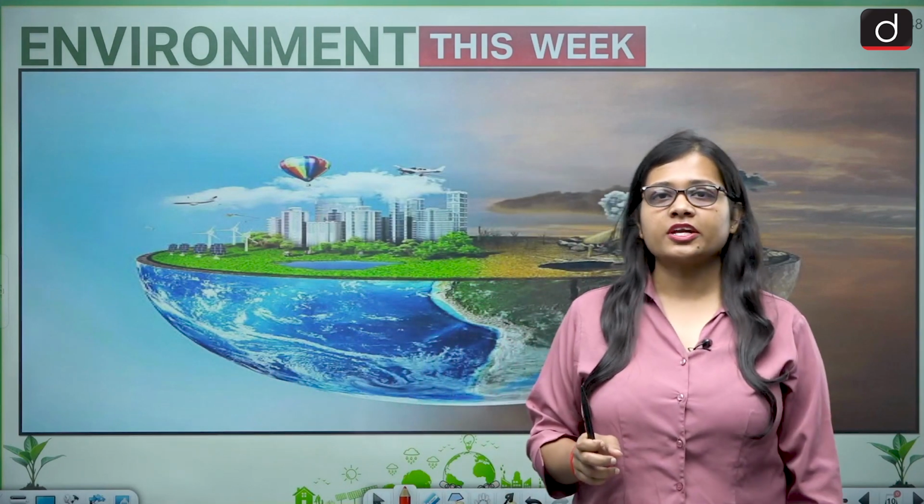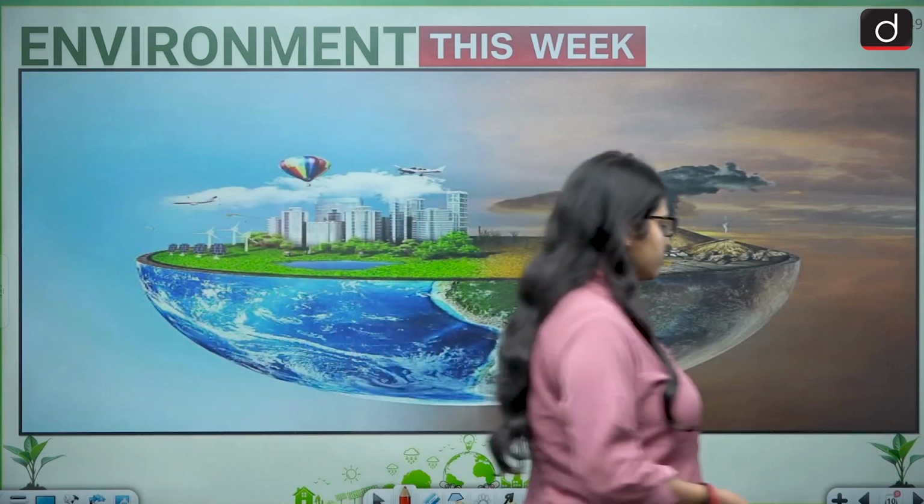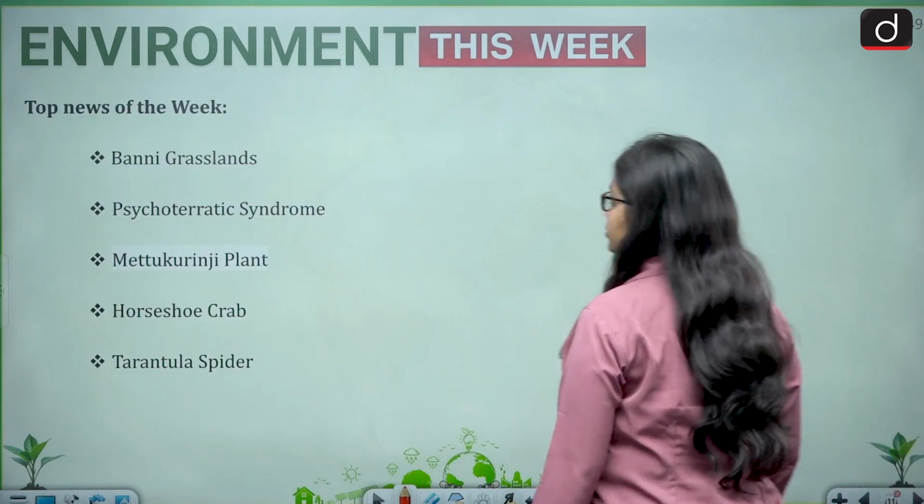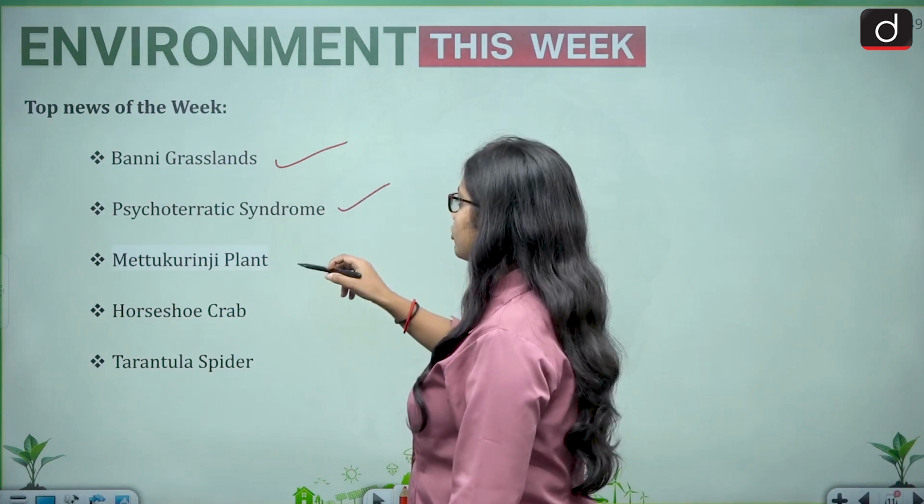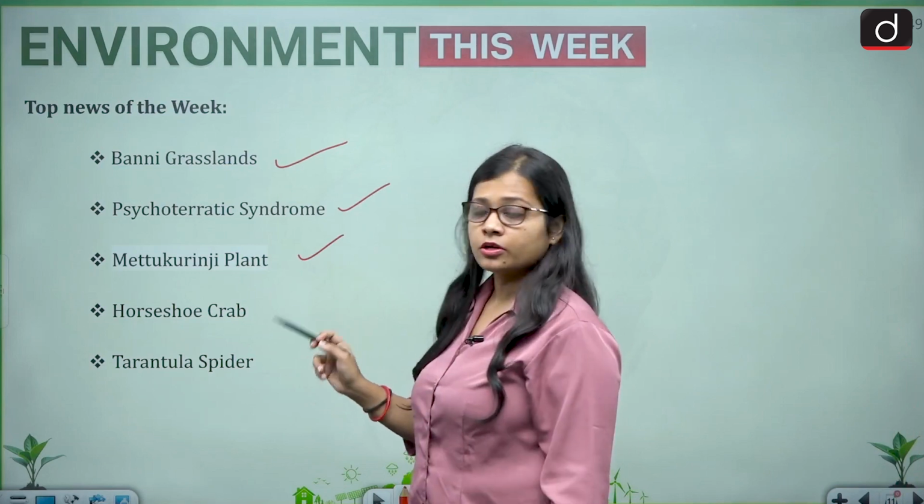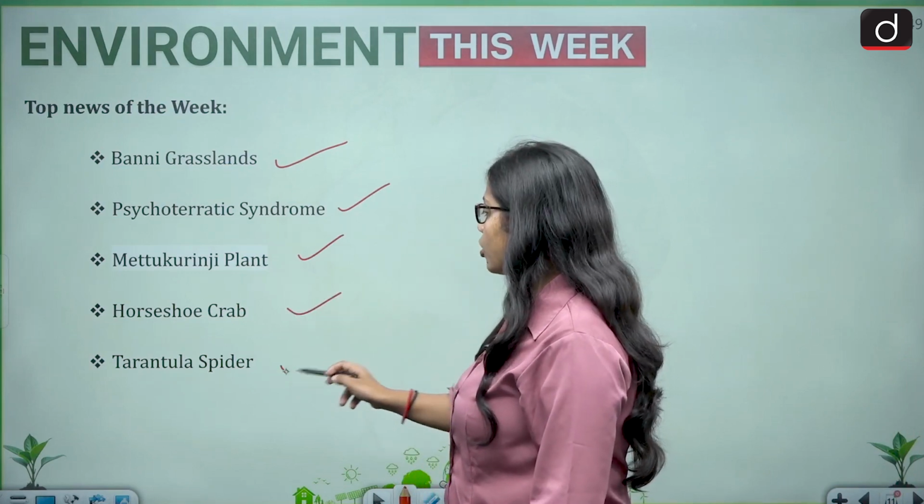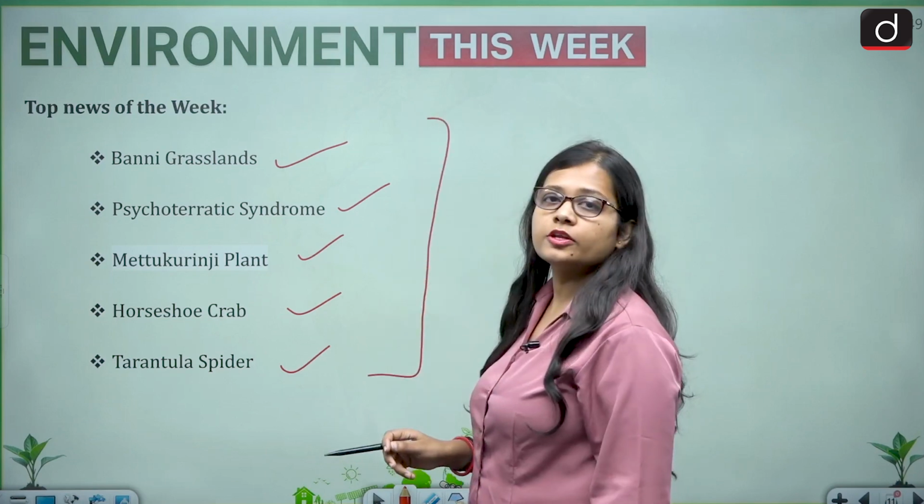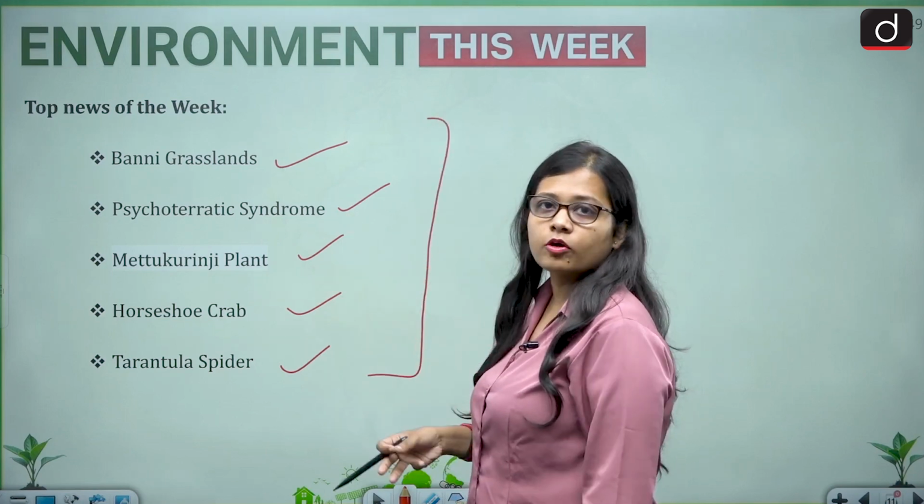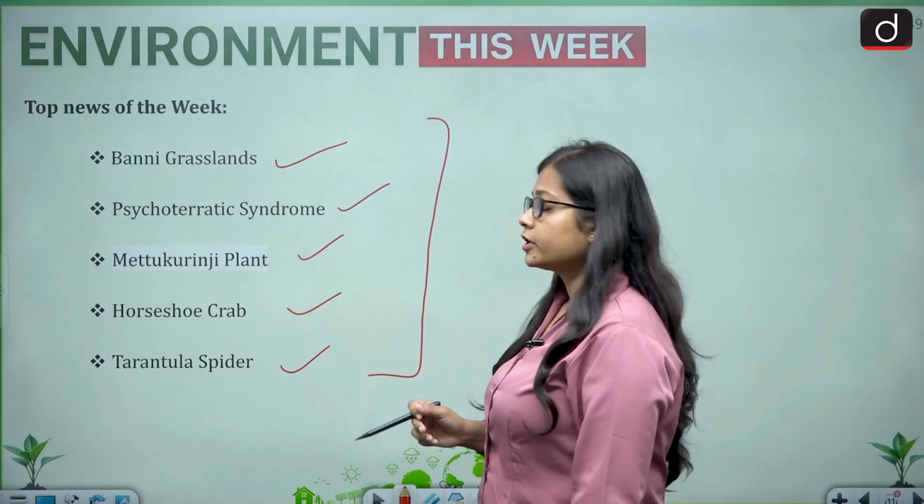I'm Aisha, and in today's episode we will be covering topics which are important from General Studies paper 3, that is Environment and Ecology, and which have taken place in the last 1 week. So the topics that we have shortlisted are Bunny grassland, psychoteritic syndrome, Metakurinji plant, horseshoe crab, and tarantula spider. These were the topics which were mostly in the news from the respect of environment and ecology, and also important from your exam respect.